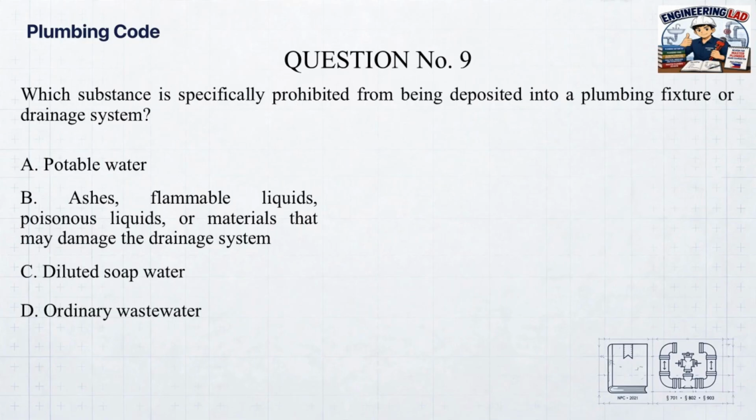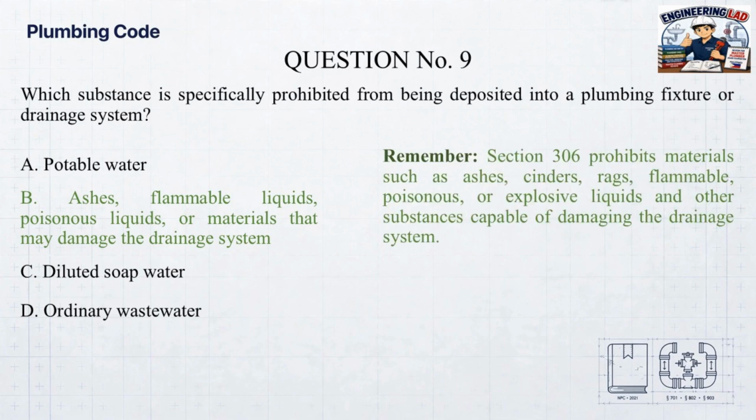Correct answer. B. Ashes, flammable liquids, poisonous liquids, or materials that may damage the drainage system. Remember, Section 306 prohibits materials such as ashes, cinders, rags, flammable, poisonous, or explosive liquids, and other substances capable of damaging the drainage system.